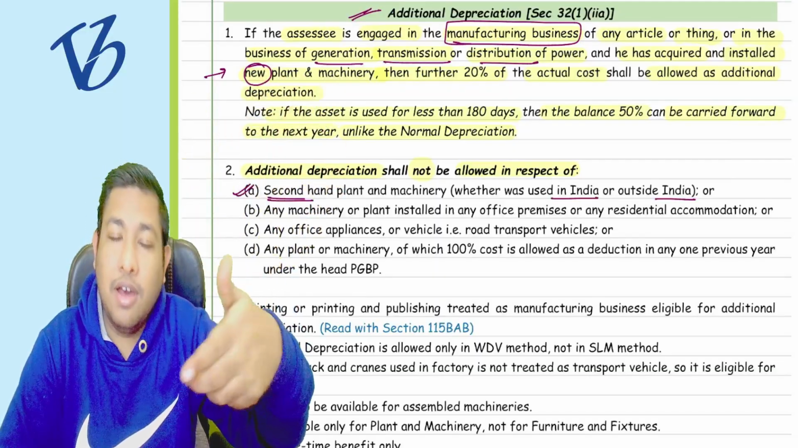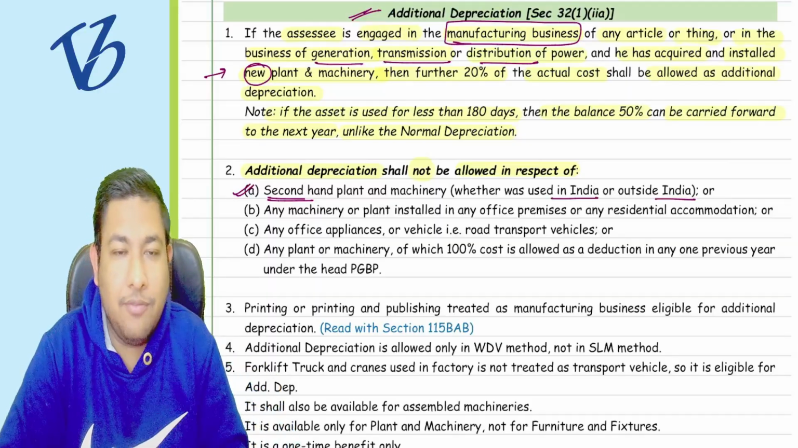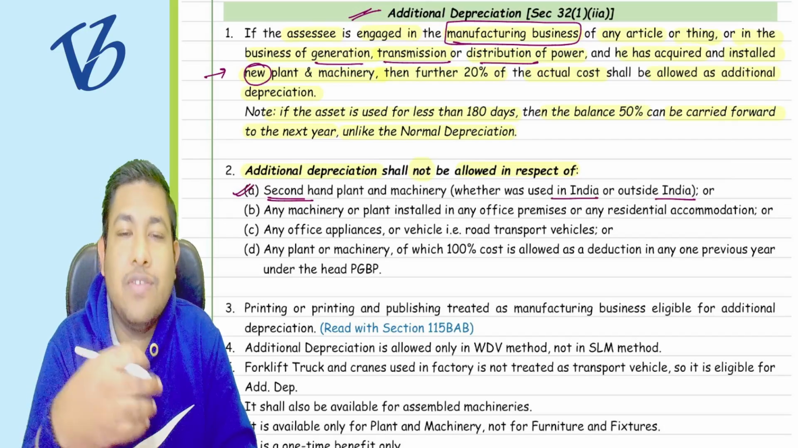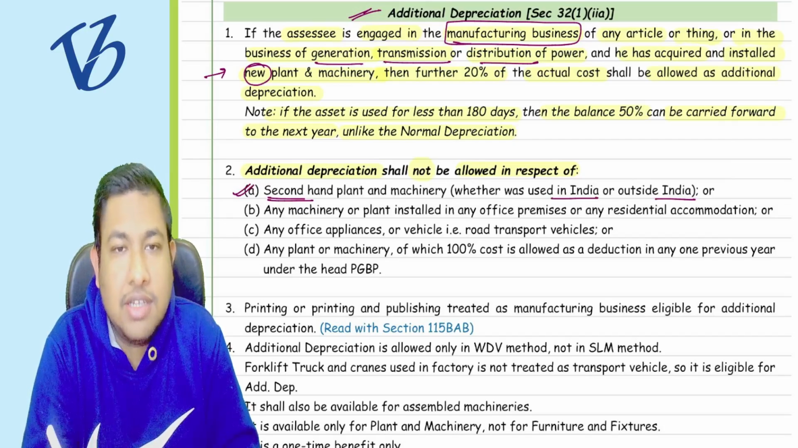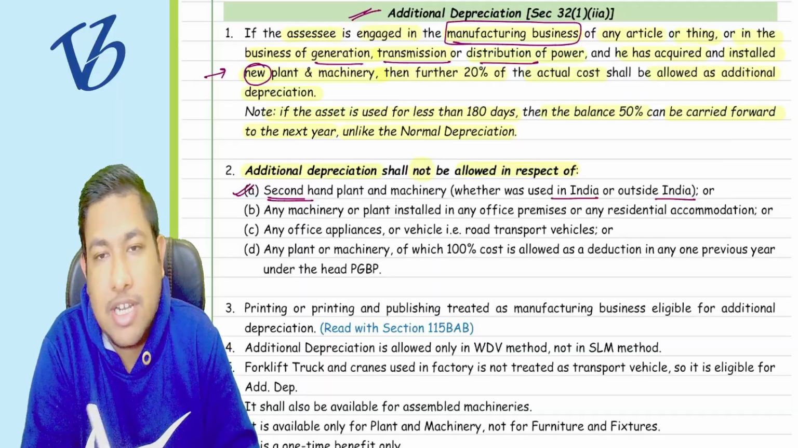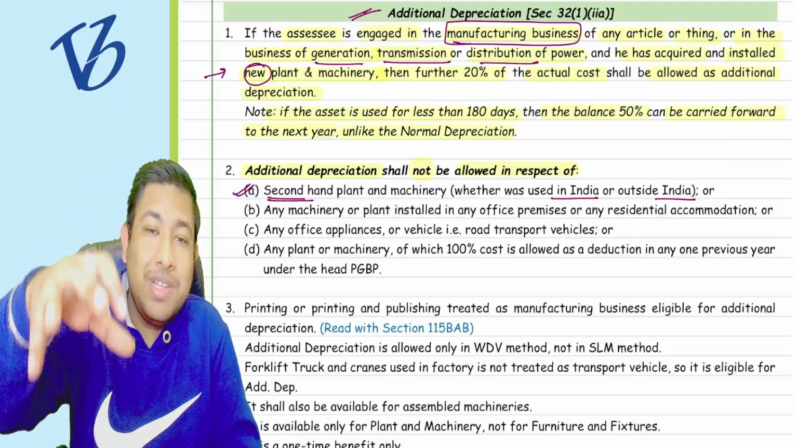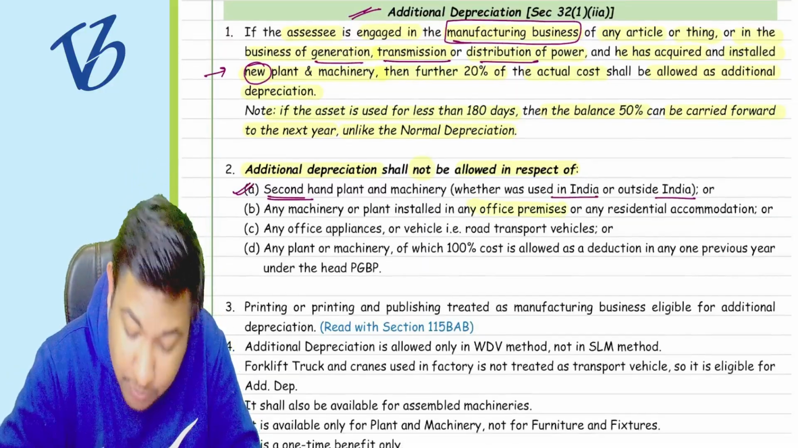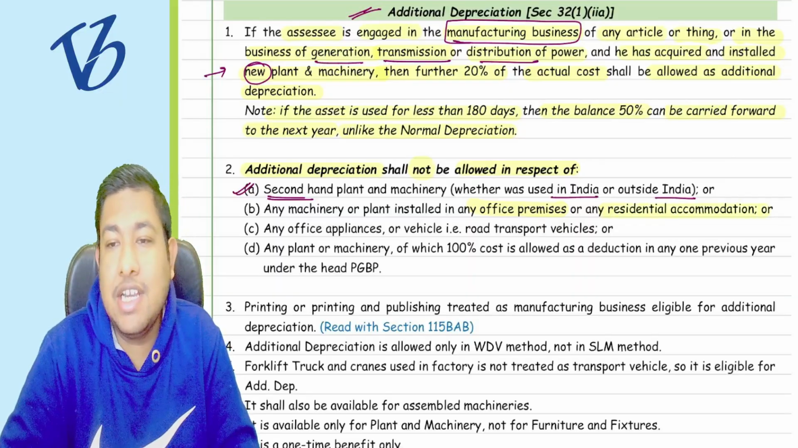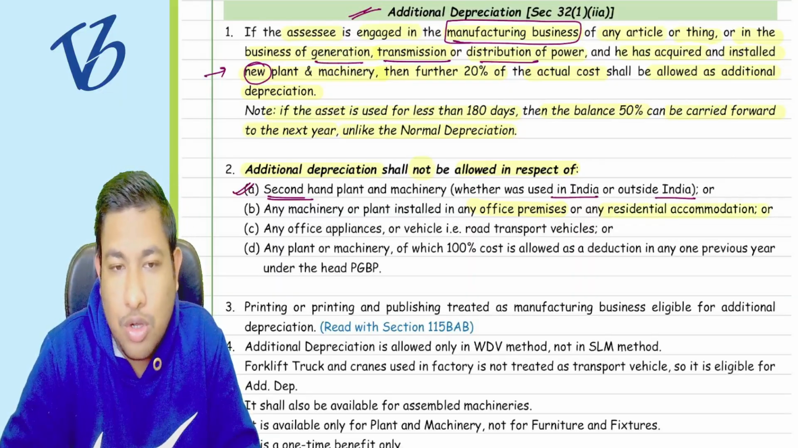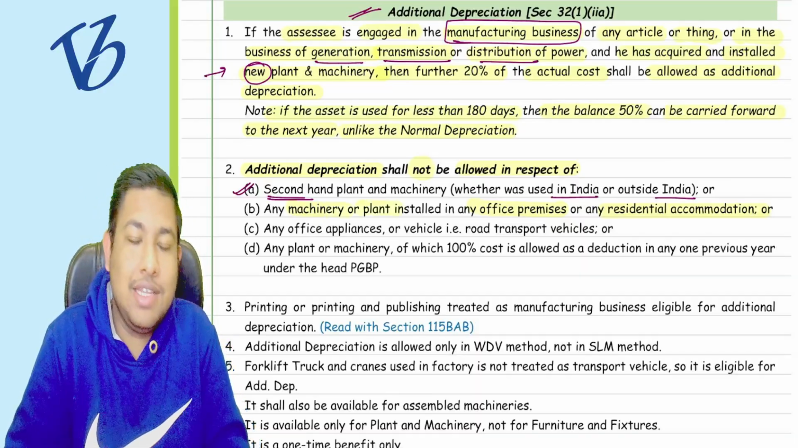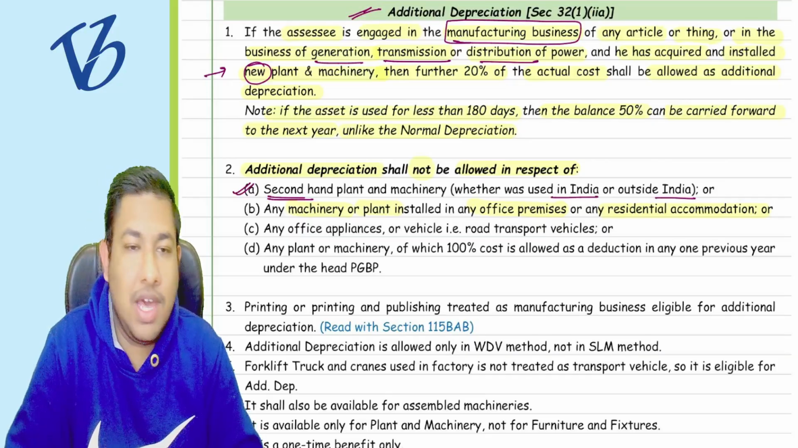factory for some workers' help, or for something which will help you to increase the manufacturing business, which will help you in generation, transmission, or distribution of the power. It should be in the factory kind of thing. If you are installing it in the office premises or the residential accommodation, then it is not going to be